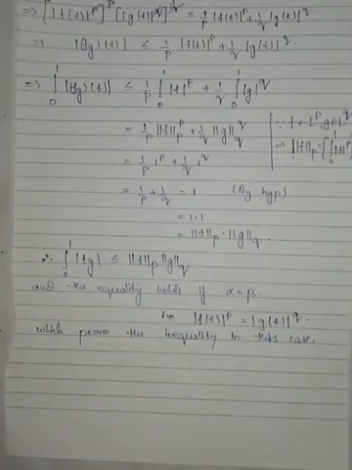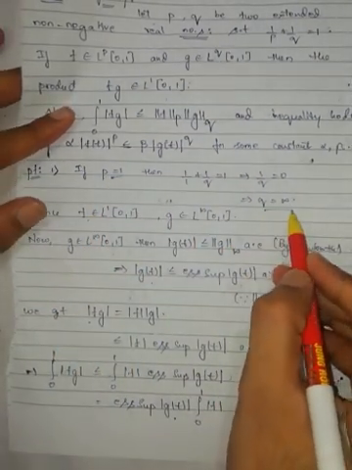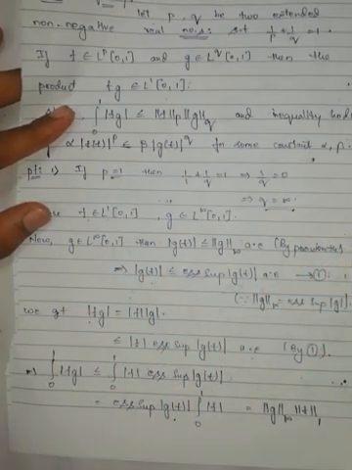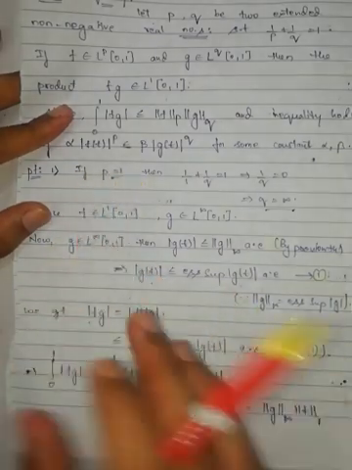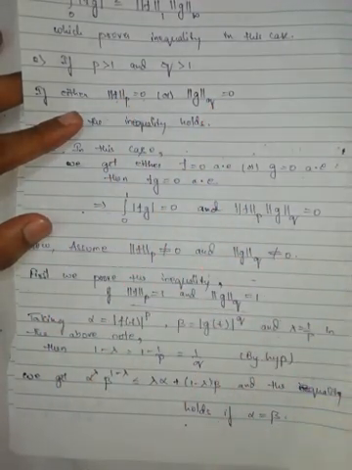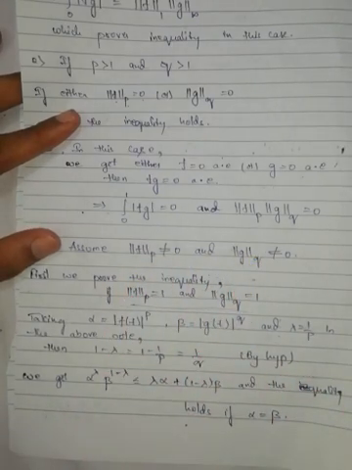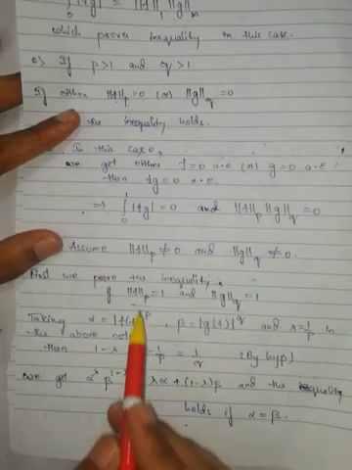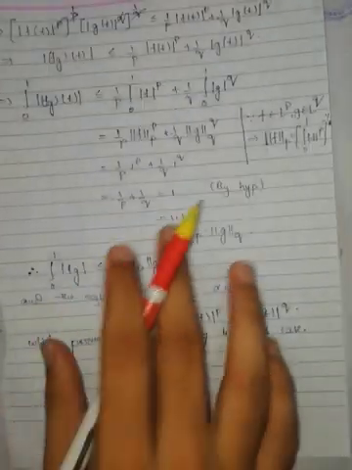So what we have proved till now: first I considered p is equal to 1, I got q is equal to infinity, and I proved the case. Similarly, you can prove q is equal to 1, p is equal to infinity. Then case 2, if either this one is 0 or this one is 0, it holds. Now third one, if this one and this one both are not 0, in this case first I am proving that if both are equal to 1, satisfying this one, and I prove this one.